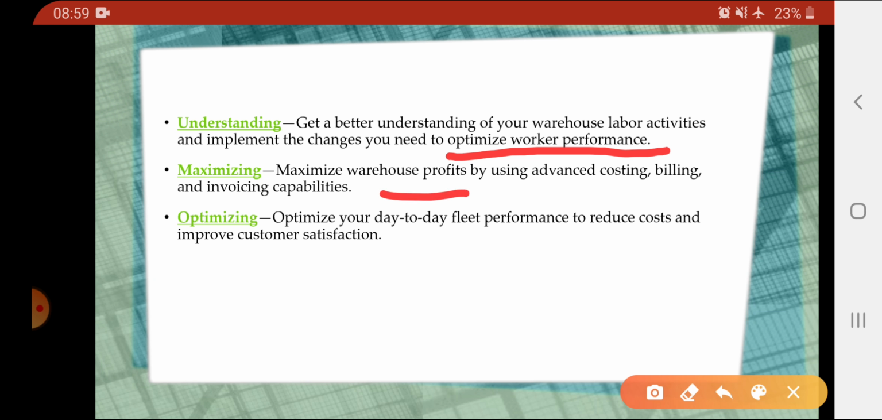Like warehouse profits: when we are keeping proper track of the billing and invoicing capabilities, we are able to maximize the profits if we have proper management in these activities. Next is optimizing, which means we have to make sure that we are reducing the cost and improving customer satisfaction.